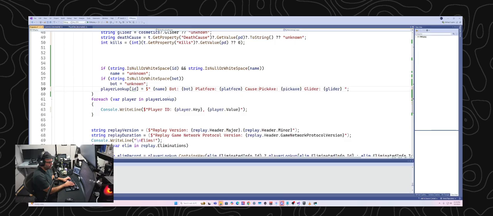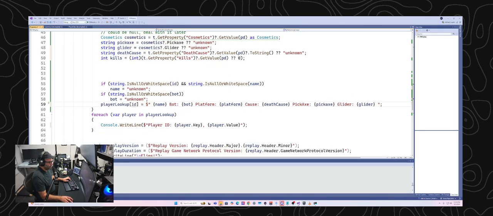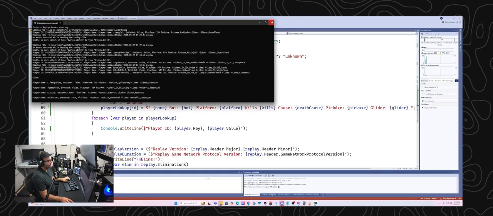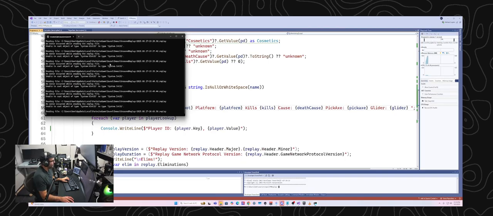Let's just put in cause and then death cause, right? Is that what I called it? Death cause. Okay, and then we'll add kills as well, and we can put that in here, kills. All right. Let's go ahead and run this again and see what happens. Actually, let me clear it. It's just easier to read if I start with a fresh terminal.